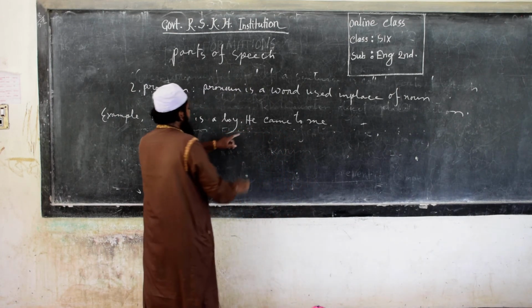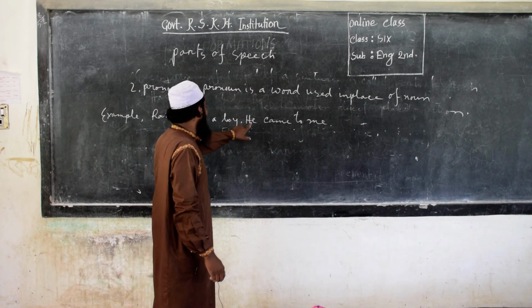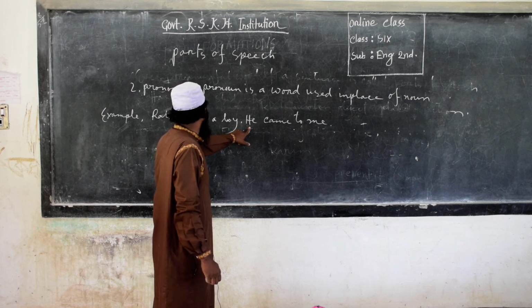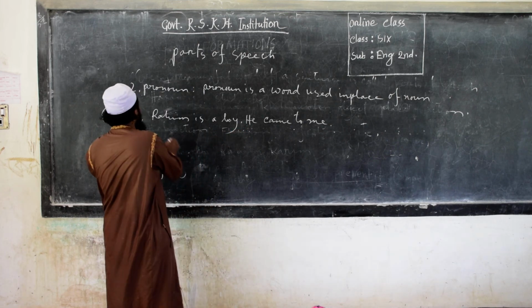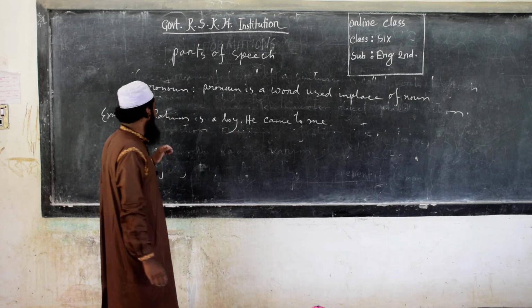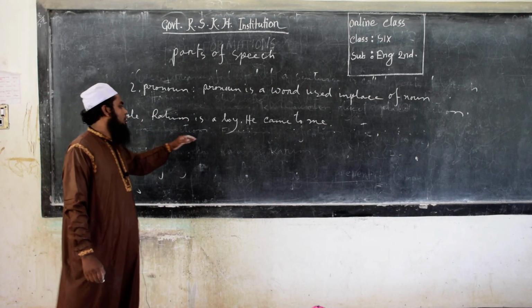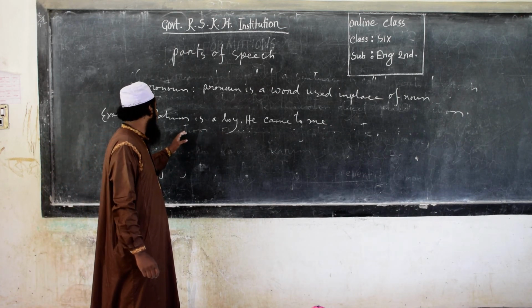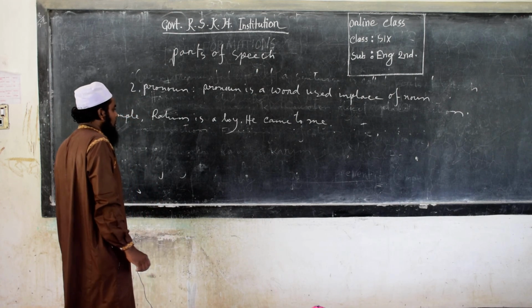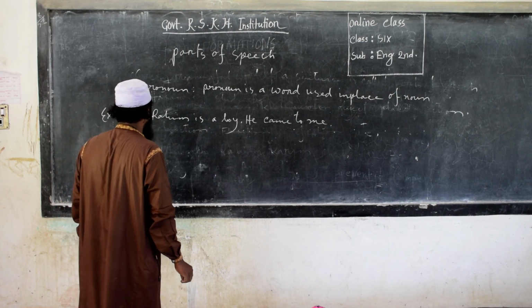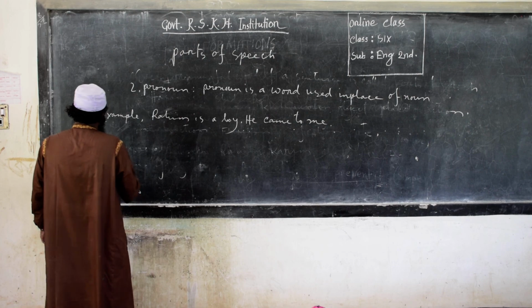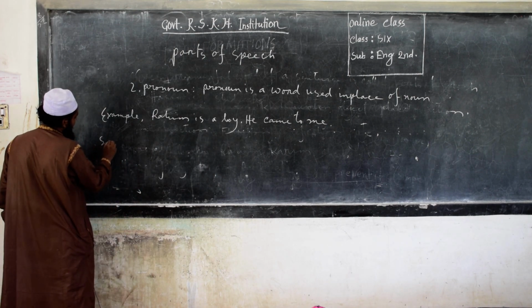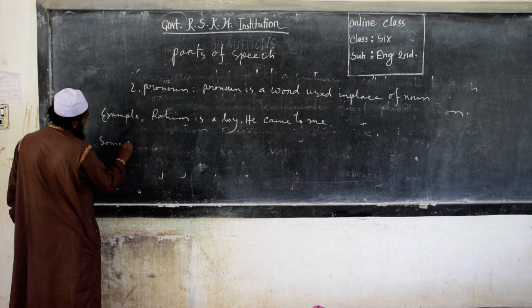Here, he is a pronoun, and it is used in place of Rohim. So it is understood that pronoun is used in place of noun. Some other